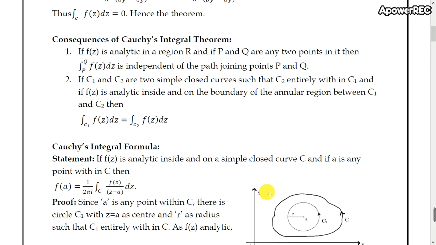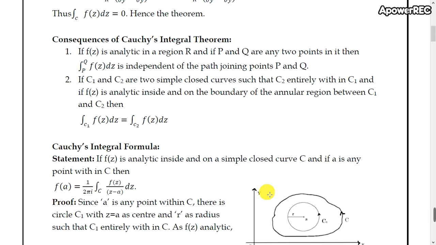Now come to the second consequence. If C1 and C2 are two simple closed curves such that C2 is entirely within C1, and if f of z is analytic inside and on the boundary of the annular region between C1 and C2, then integral over C1 of f of z dz is equal to integral over C2 of f of z dz.